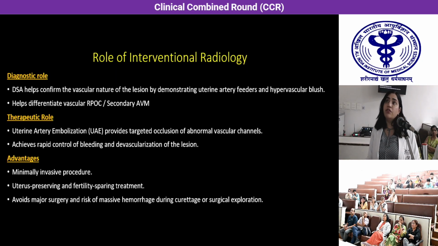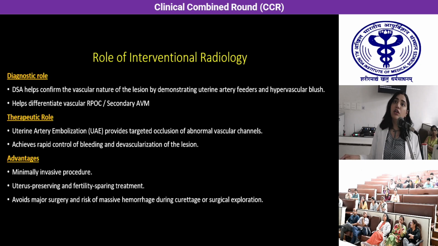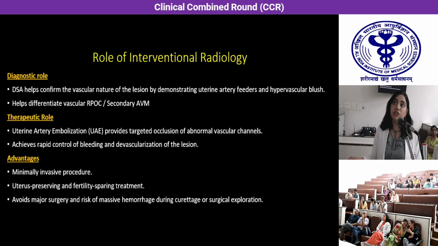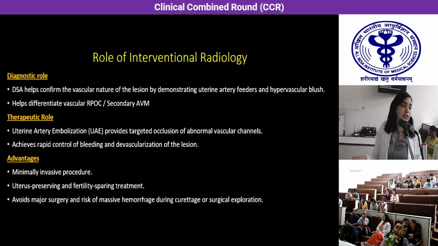So the role of intervention in radiology is crucial here because there is a diagnostic role as well as a therapeutic role. In the diagnostic role, it helps to confirm the vascular nature of the lesion. It also helps to differentiate the vascular RPOC from secondary AVM, because in AVM cases we will be seeing early venous return as well.